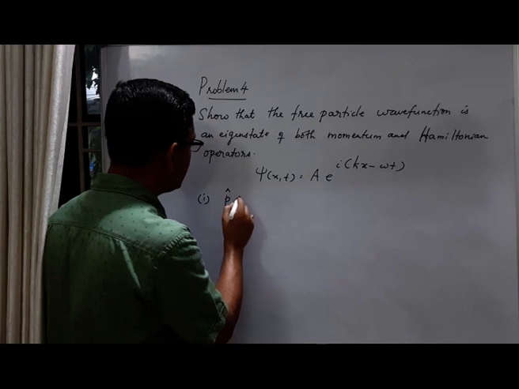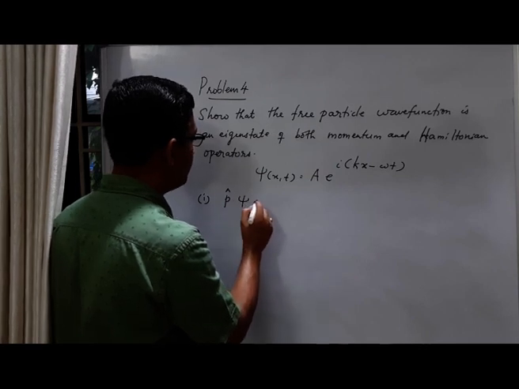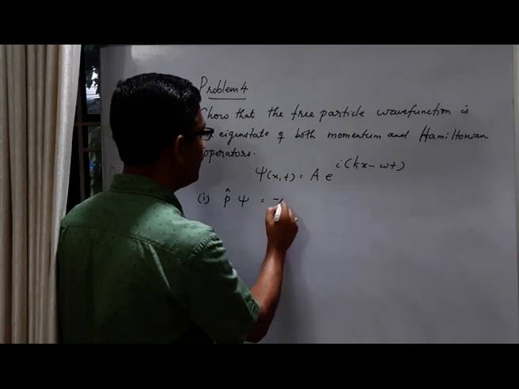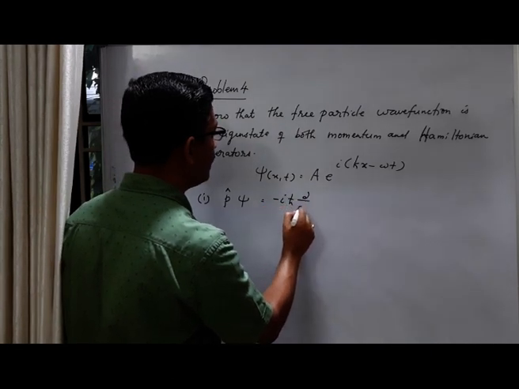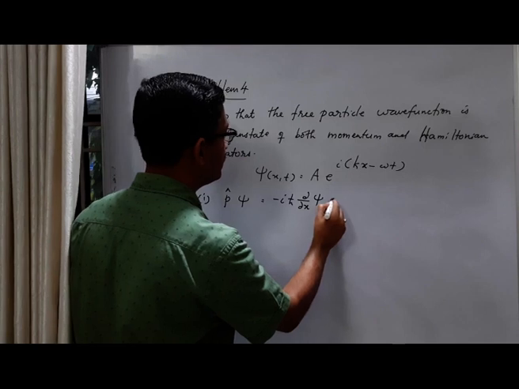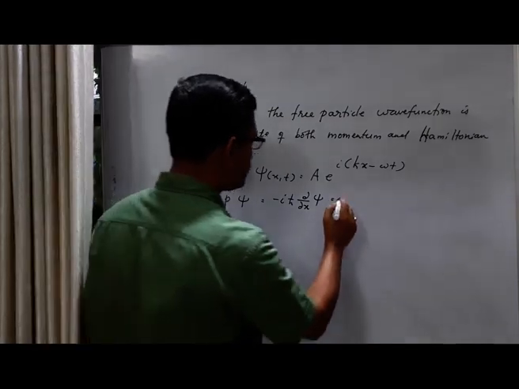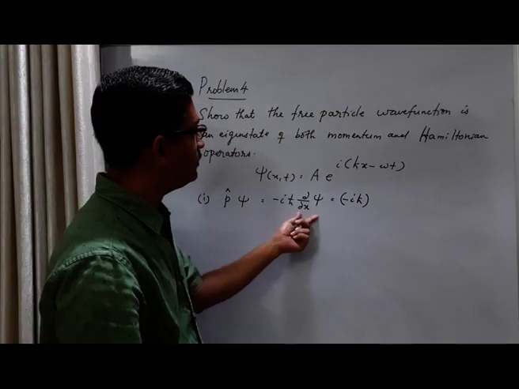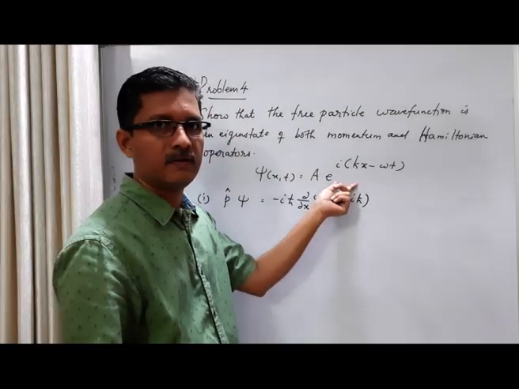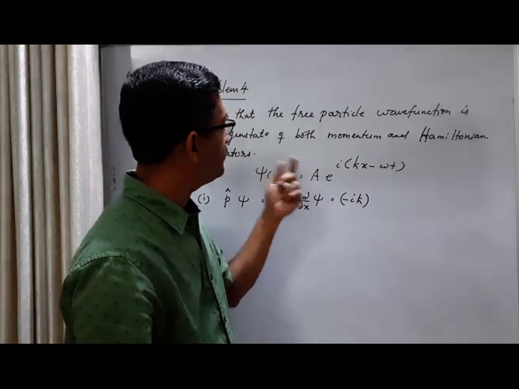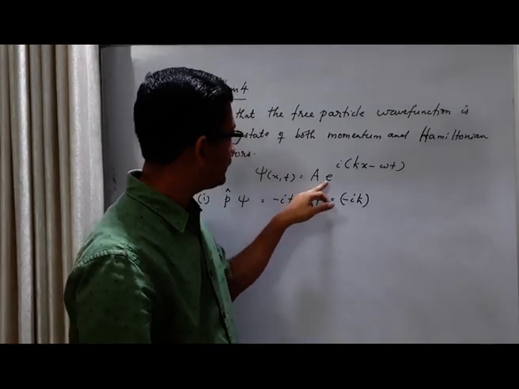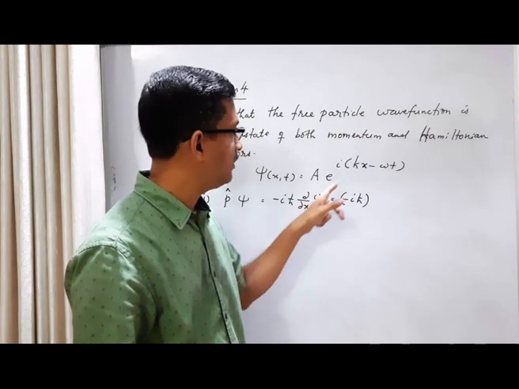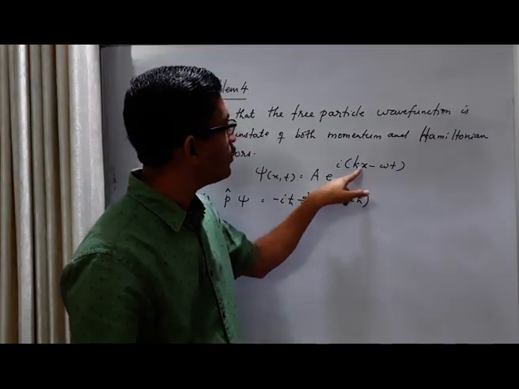So P acting on psi gives you, what is P actually? Minus i h cross dou by dou x acting on psi. That's equal to minus i h cross times, what is the derivative of this wave function with respect to x? What you get is A, a constant, e raised to i(kx minus omega t), and the coefficient of x should come out.